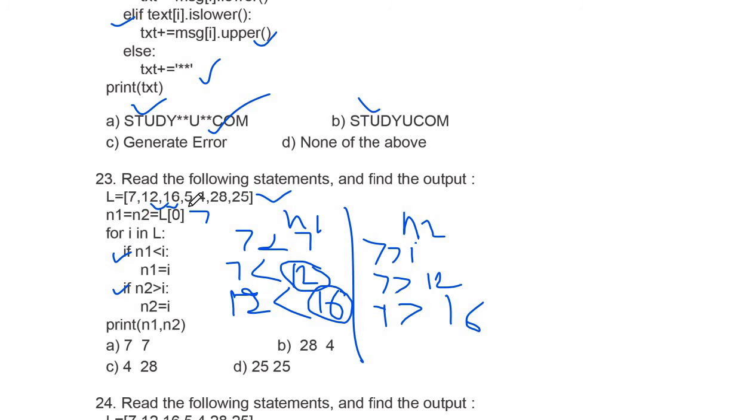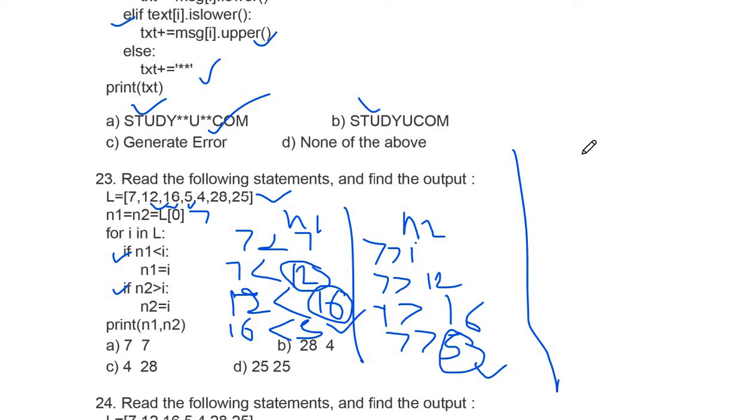Again it will go for the 5 and it will check that value of I is 5. So here your n1 is 16. 16 is less than 5. Condition is not true. It will come into the next if and it will check that 7 is greater than 5 and condition is true. So it will replace n2 as a 5. Last n1 is 16. Last n2 is currently here 5.